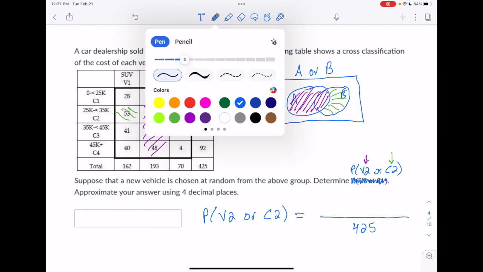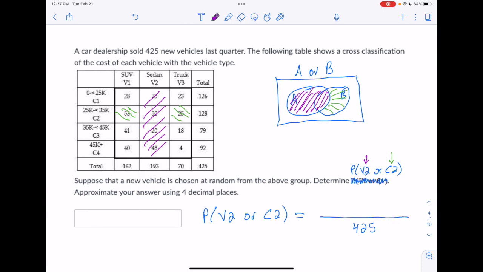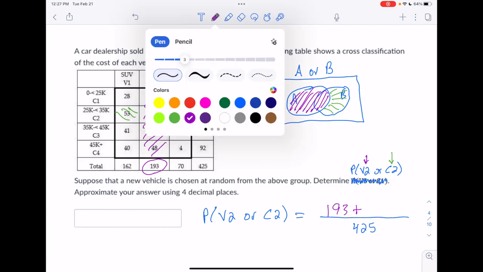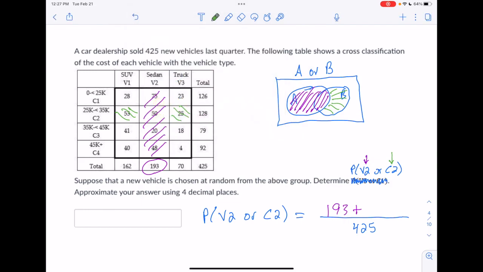And then we're going to count all the stuff from V2. We could do the squares, 73 plus 50 plus 20 plus 48, but we have a total for that, so we can just use that. And then plus anything new from C2. So the stuff we're picking up from C2 is the 53 and the 25. So we'll add in 53 and we'll add in 25.